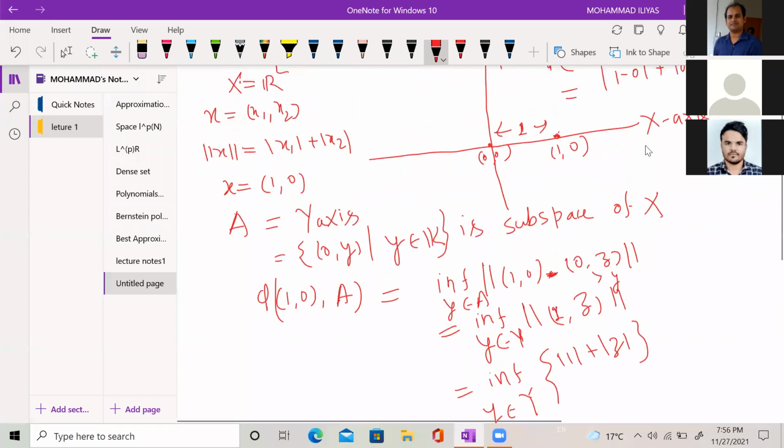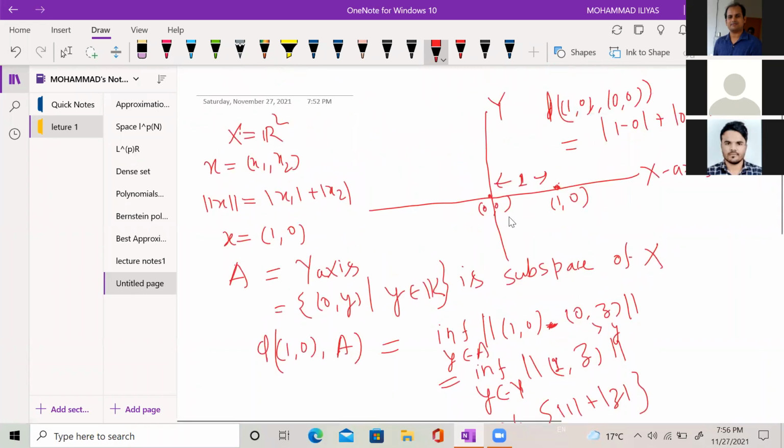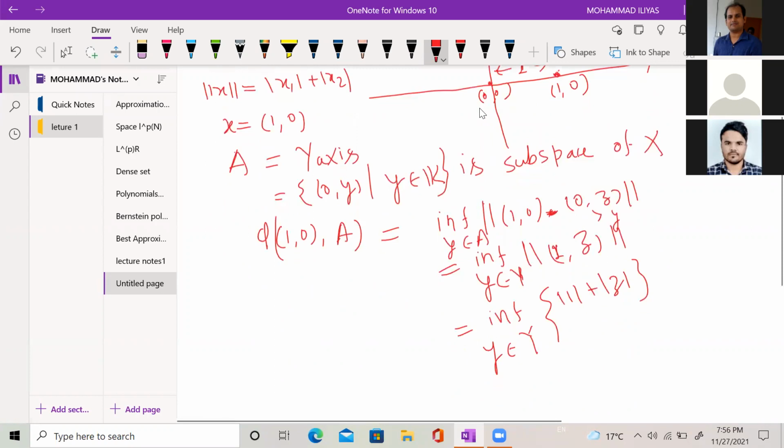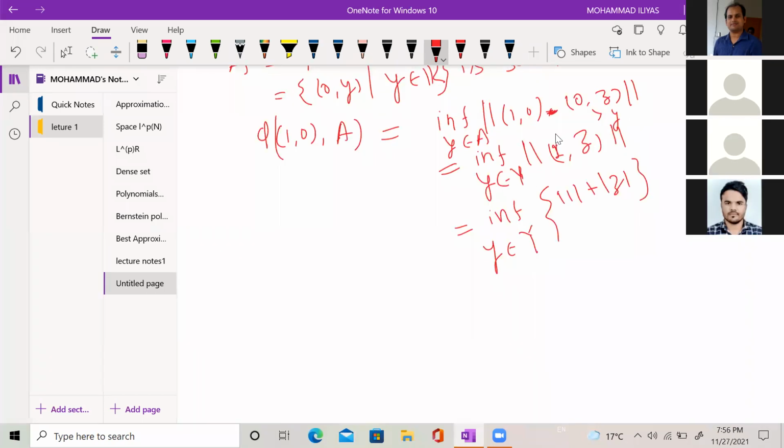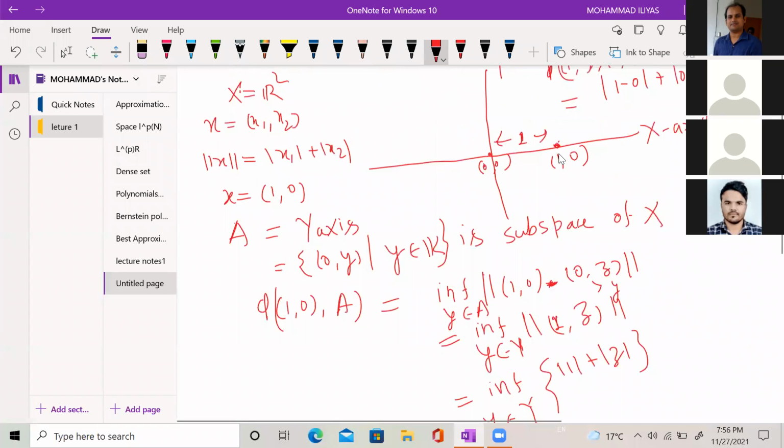Actually, I have to take the sup norm here, because I want to show that the best approximate to this point (1, 0) exists and it is not unique. It is basically an uncountable set.